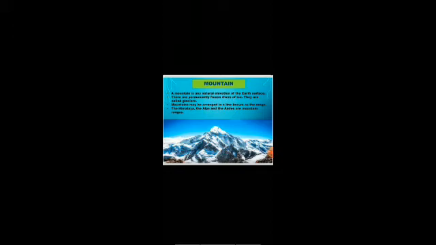Mountain. A mountain is any natural elevation of the earth's surface. There are permanently frozen rivers of ice. They are called glaciers. Mountains may be arranged in a line known as the range. The Himalayas, the Alps, and the Andes are mountain ranges. Alps in southern Europe. Urals mountain between Europe and Asia. Andes mountain in South America.